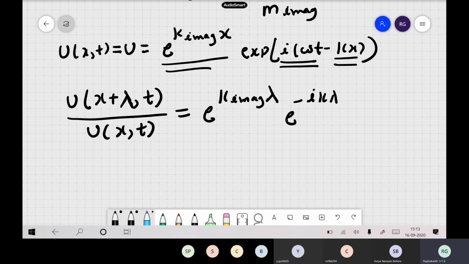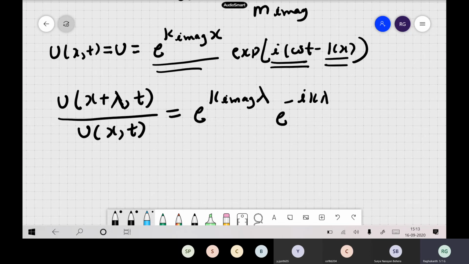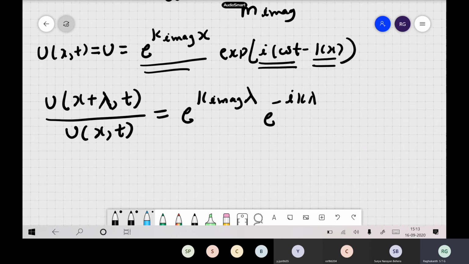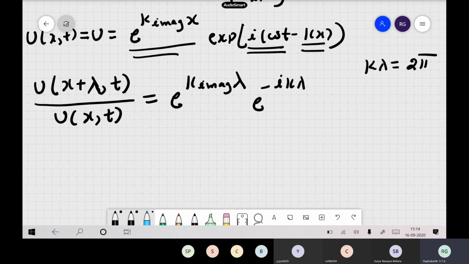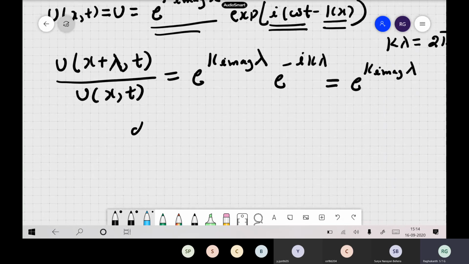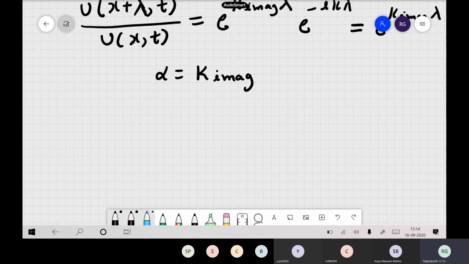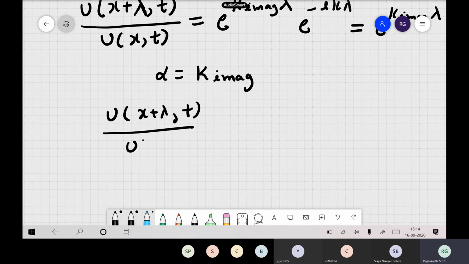Because k lambda is equal to 2 pi, this can also be thrown out. Since you are going for one wavelength, e to the power of i 2 pi is basically 1 itself. So this becomes e to the power of k imaginary term into lambda. If you denote the k imaginary portion by some alpha, you can write this expression as u(x plus lambda, t) by u(x,t) is e to the power of minus alpha into lambda.